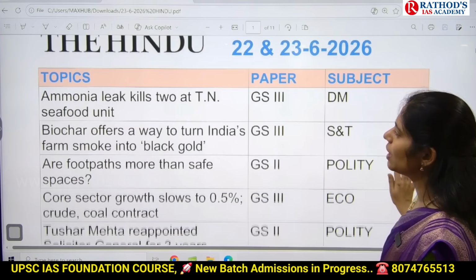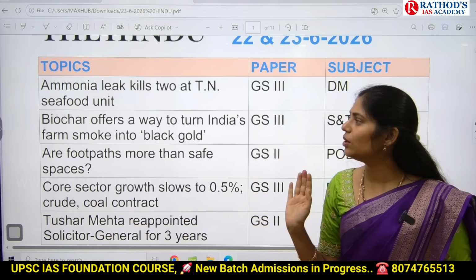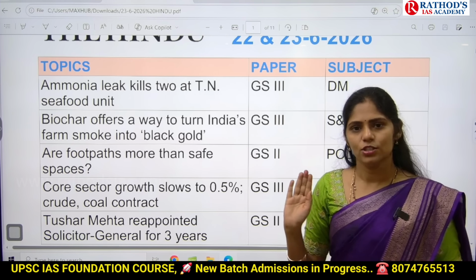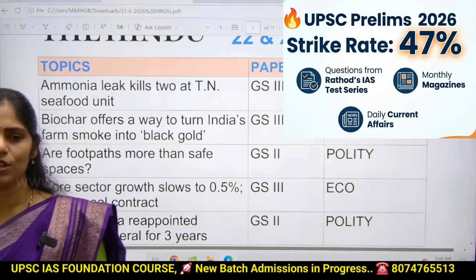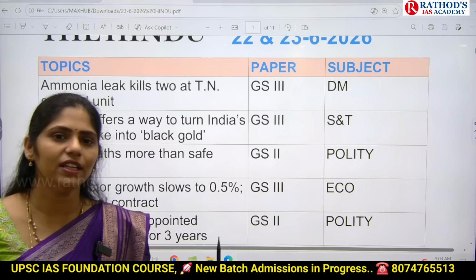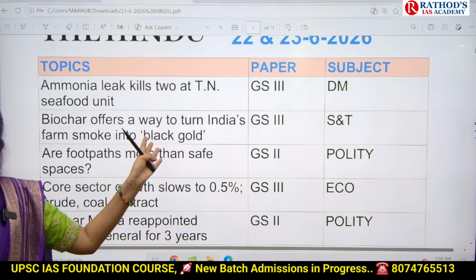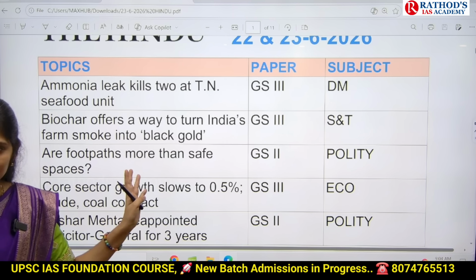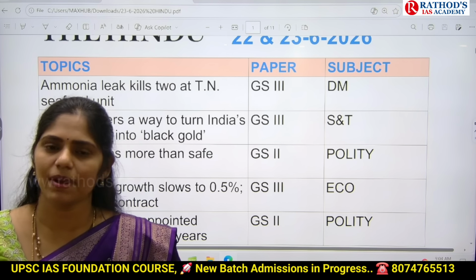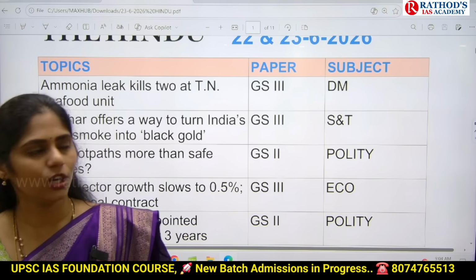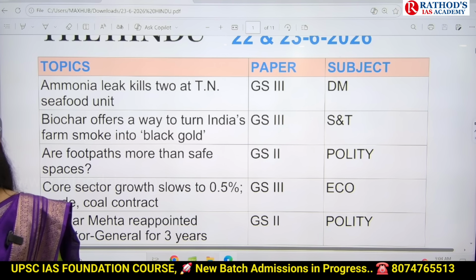It is about ammonia leak. Ammonia leak kills 2 at Tamil Nadu seafood unit. So there is a gas leak that happened in one seafood unit, and because of this, 2 people died in Tamil Nadu. There is an article in yesterday's paper related to this gas leak, and in today's newspaper there is one editorial which talks about the same thing. Okay, and this topic is important from GS paper 3 under disaster management.